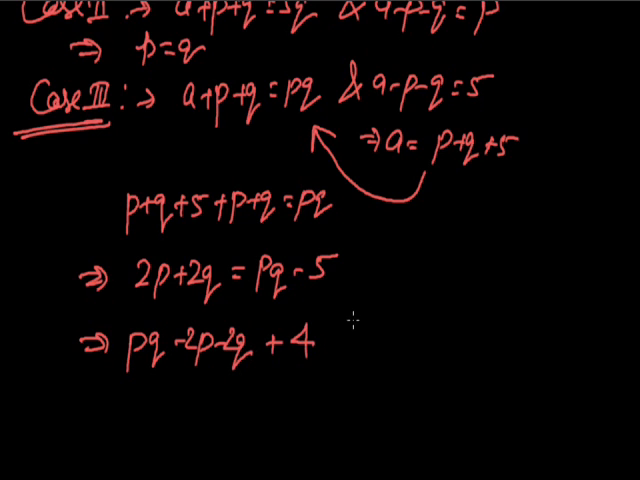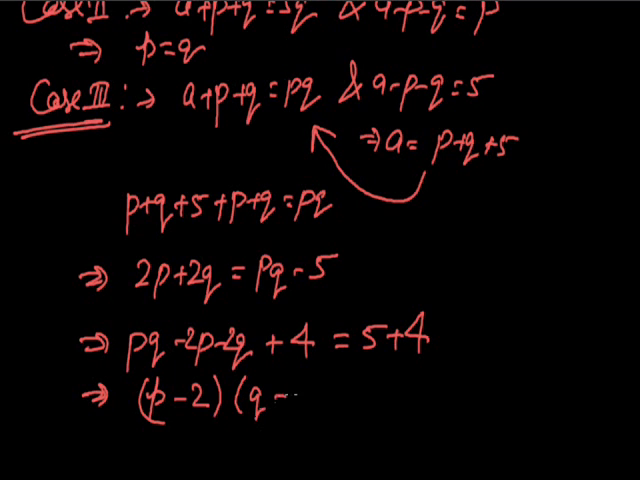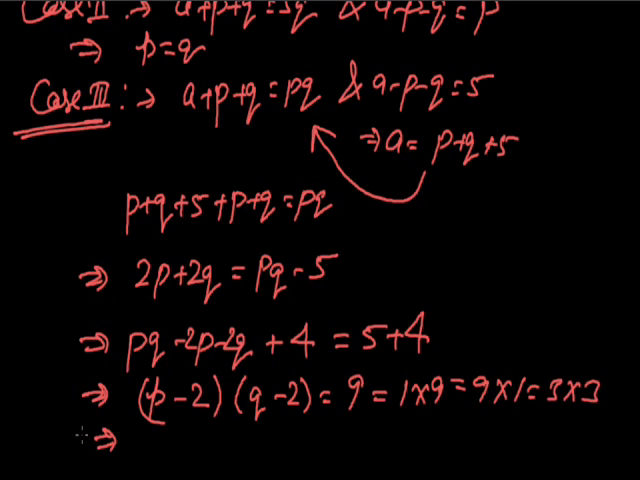The factors of 9 may be given as 1 into 9, or 9 into 1, or 3 into 3. If the value of p minus 2 is equal to 1, then the value of p is equal to 3 and the value of q is equal to 11. So here we have three pairs, that is p is equal to 3, q is equal to 11. The other pair may be given as 11, 3, and the last pair may be given as 5, 5.